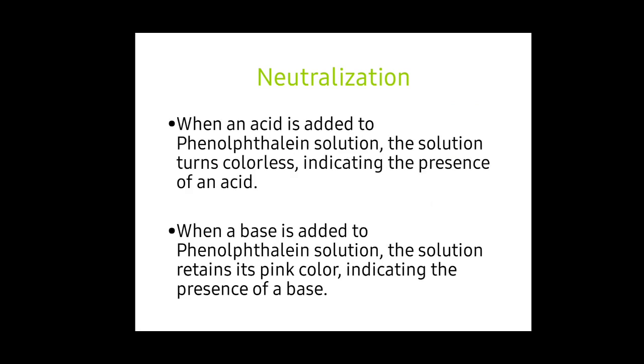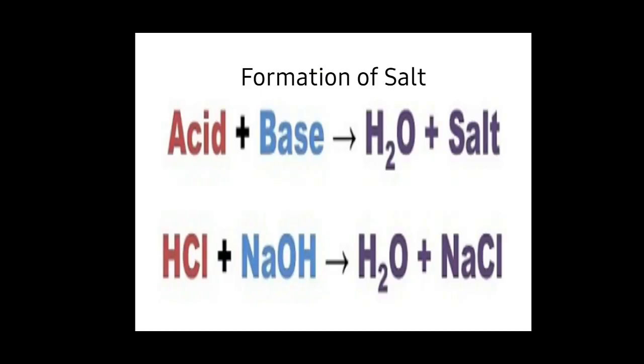When an acid is added to the phenolphthalein solution, the solution turns colorless. It is generally pink in color, but when the acid has been added, it becomes colorless, indicating the presence of an acid. When a base is added to phenolphthalein solution, the solution retains its pink color, indicating the presence of a base.